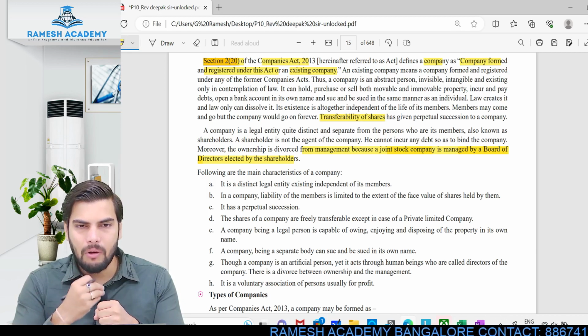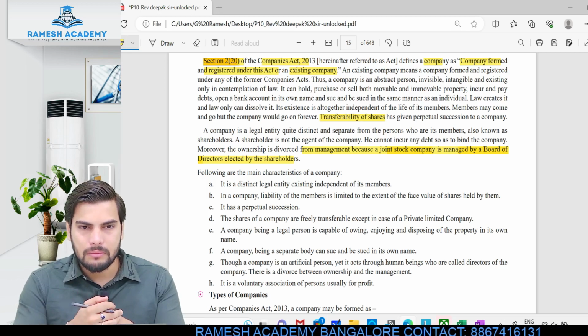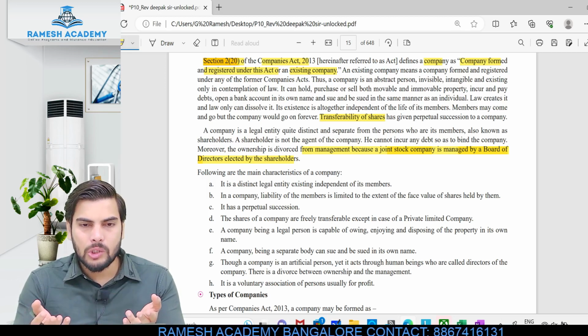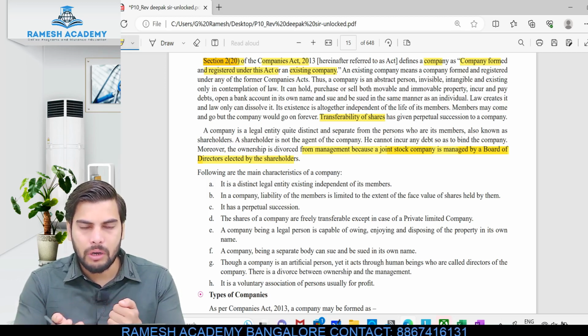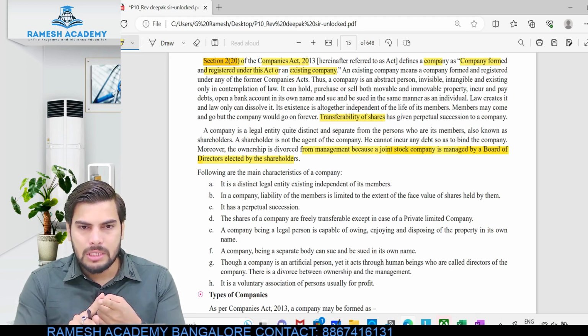Now let's say I've got just the money, I become a shareholder and I've been asked to take care of the business. I don't have any knowledge or skill pertaining to running a company. Do you think it will be helpful for the growth of the company? No, right? So this is reason number one.